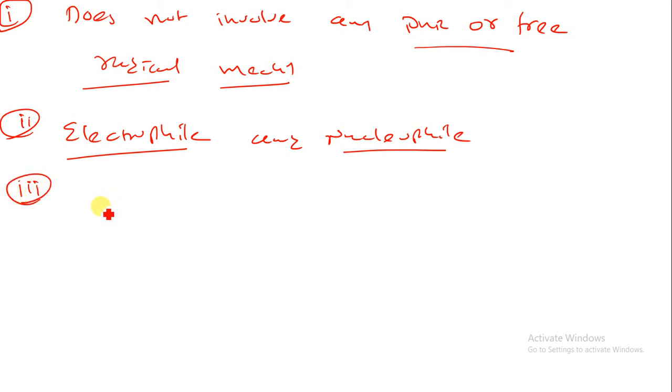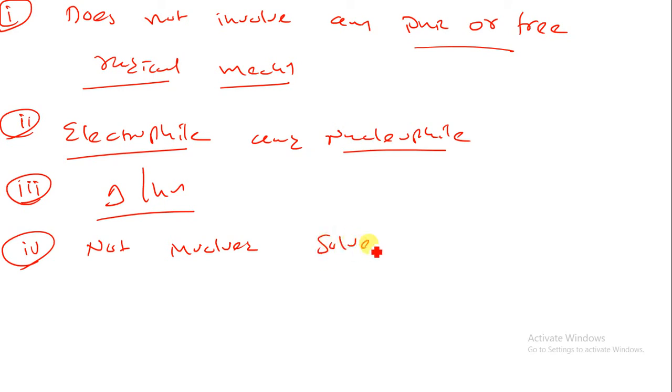Third, these reactions involve a cyclic transition state and are brought about by heat or light. These are reactions that can be governed by thermal or photochemical conditions. Fourth, this reaction does not involve any influence of the solvent, and does not use any solvent.